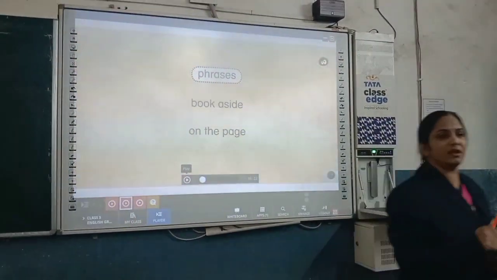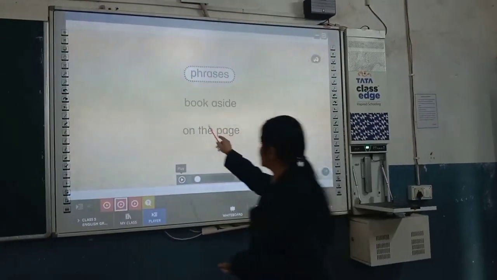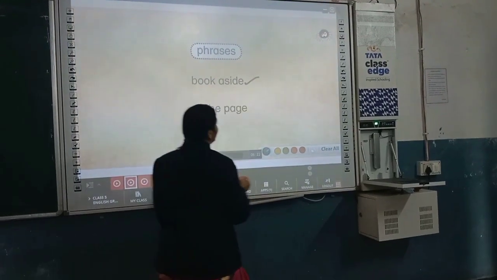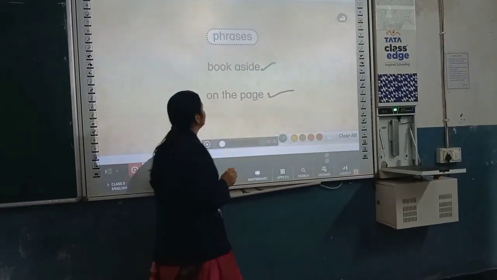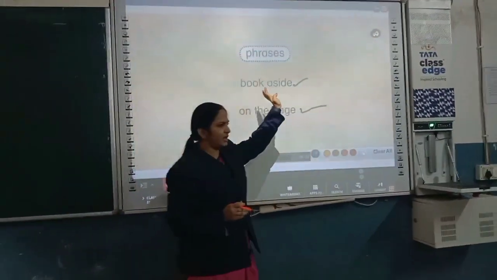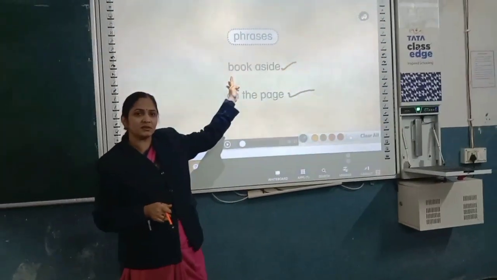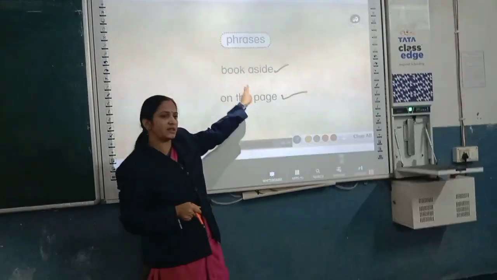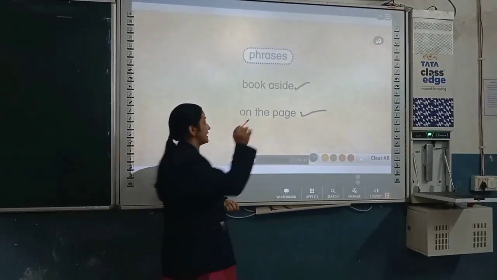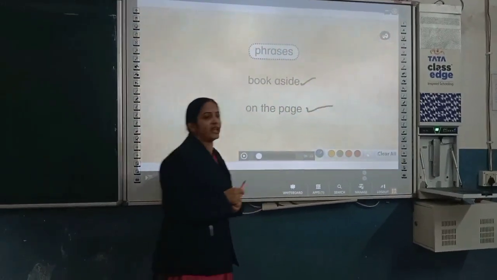So students, there are two parts. Book aside, this one. Another one is this one. Book aside, it is not a sentence. Do you have any sense with these words? No. There are two words. They come together, but they are not giving us full sense, complete sense. So it is a phrase.